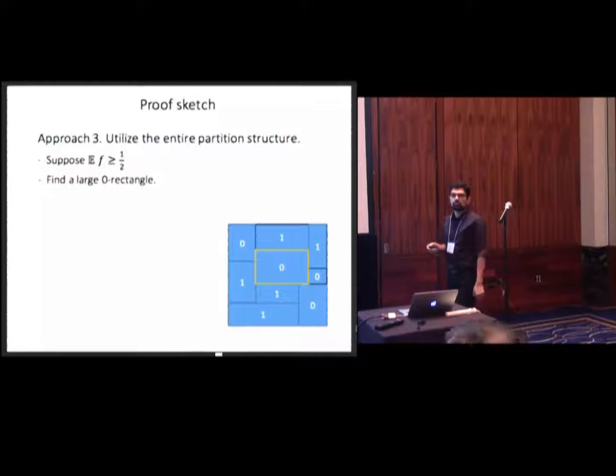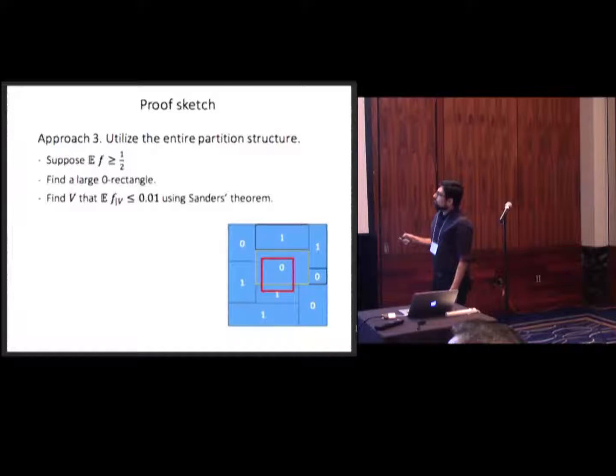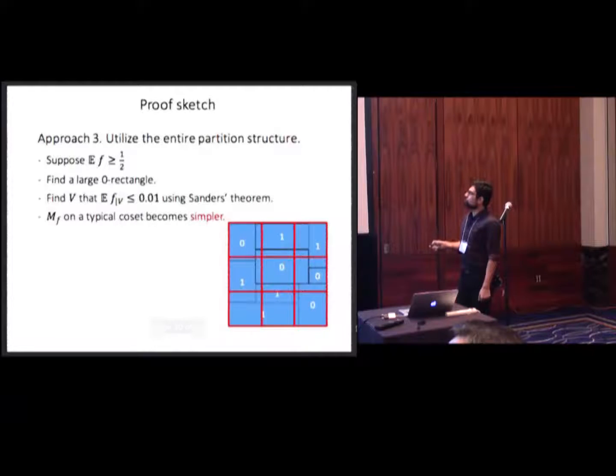We found this rectangle that's all 0, and it's big. Now we use the Sanders result that I just explained and find a subspace that has a large intersection with this rectangle. Suppose 99% of this subspace intersects with this rectangle, so its average is less than 1%.